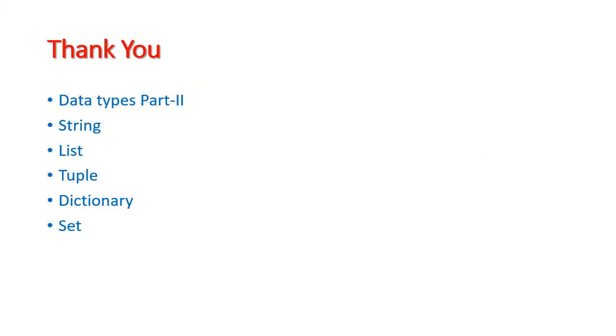Up to this we have seen the second part of data types. Under this we have seen the sequence types. Under the sequence types we have seen string, list and tuple. And next one is the mapping type. Mapping type is dictionary, and the last one is the set data type. All these things we have seen with examples and outputs.